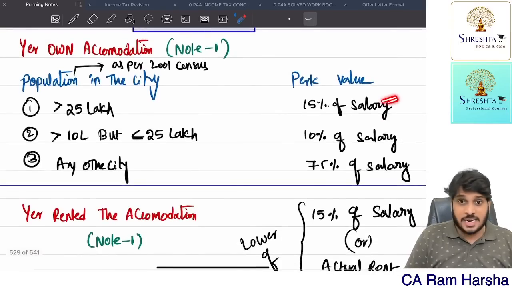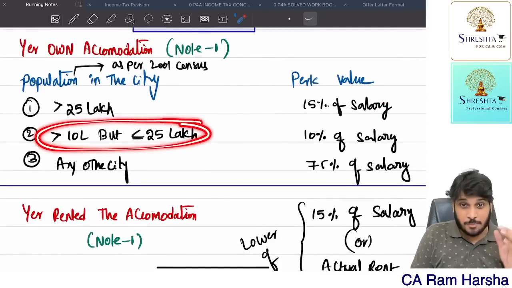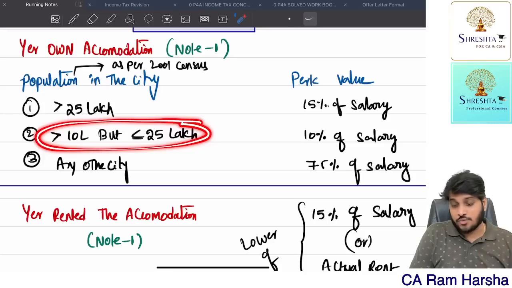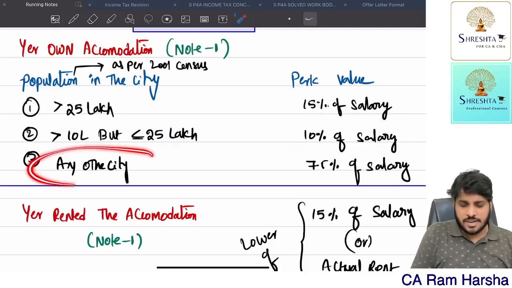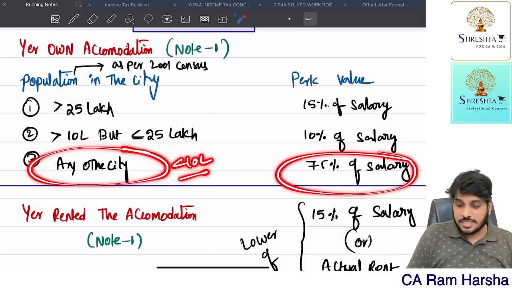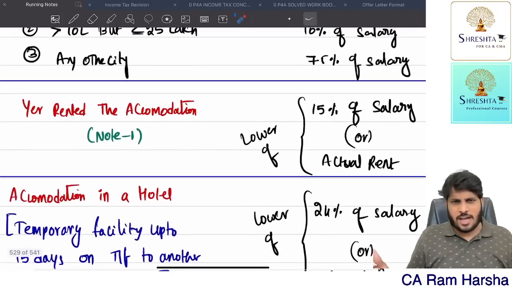I'll come back to what salary is. If the accommodation is in a city where population is more than 10 lakh but not exceeding 25 lakh, then the perquisite is 10% of salary. If accommodation is given in any other city where population is less than 10 lakh, then the perquisite value is 7.5% of salary.